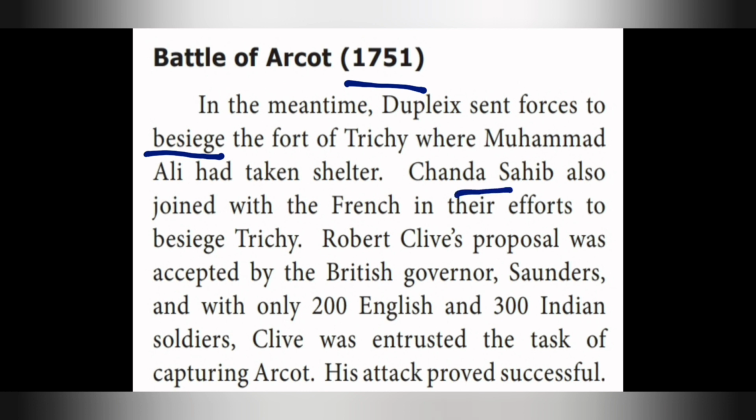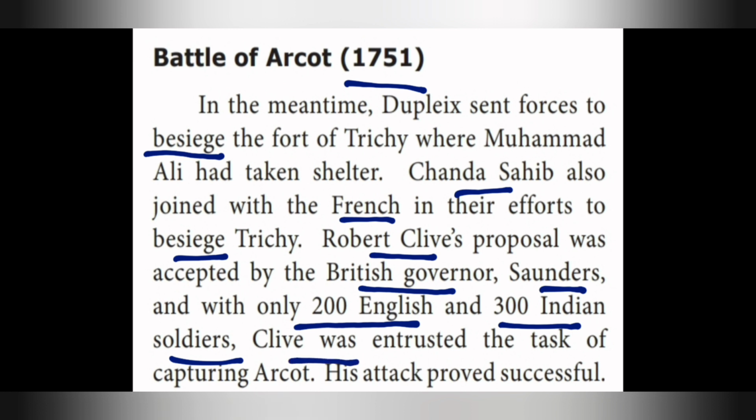Chand Sahib also joined with the French in their efforts to besiege Trichy. So Chand Sahib also joined along with Dupleix. Robert Clive's proposal was accepted by the British governor Saunders, and with only 200 English and 300 Indian soldiers, Clive was entrusted the task of capturing Arcot. His attack proved successful.